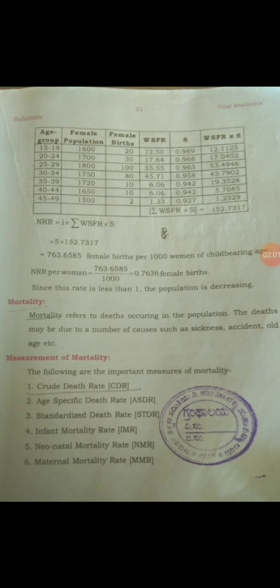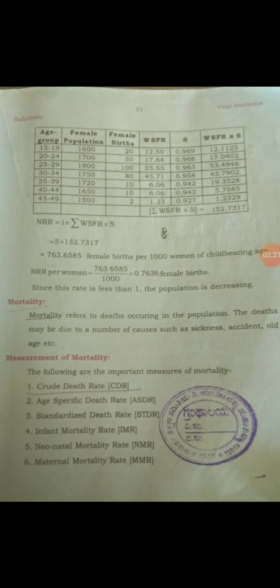Next concept is measurement of mortality. In fertility I have already studied the measurement of fertility rates: CBR, GFR, ASFR and total fertility rate. But in measurement of mortality there are 6 types.